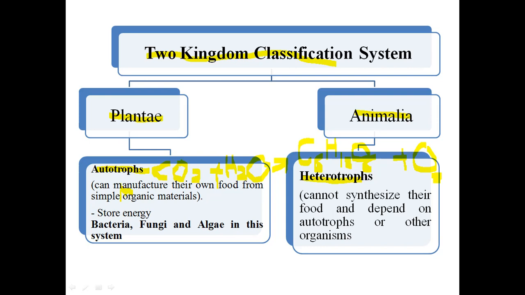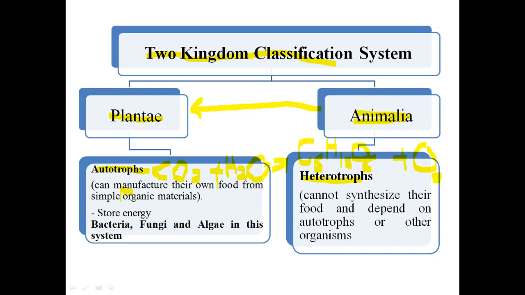So what do they do? They live on plants, either directly or indirectly. Directly, like for example human beings, sheep, goats or cows. They eat plants. But some animals do not eat plants or leaves. They eat other animals.